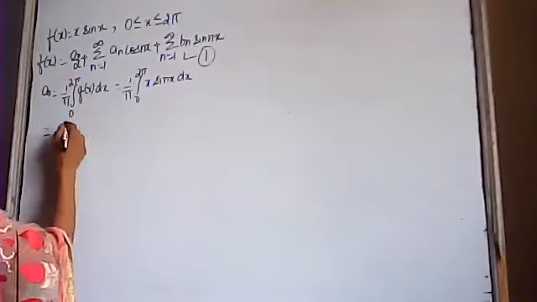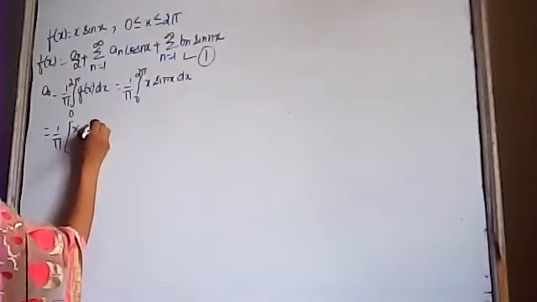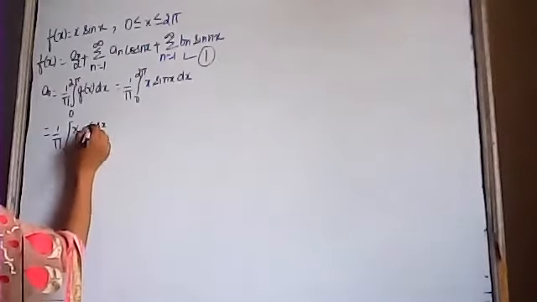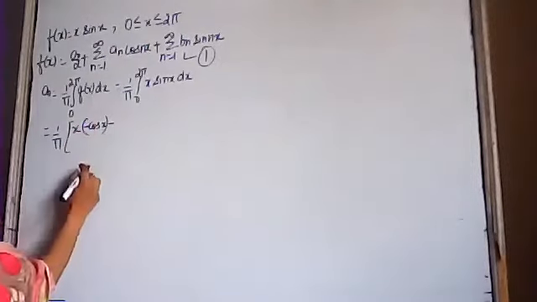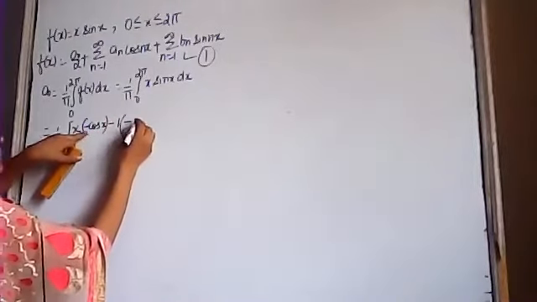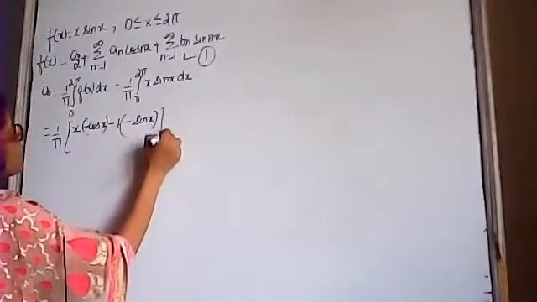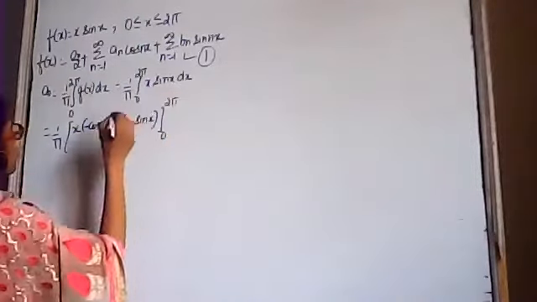You will get first function as it is, integration of second function is minus cos x, minus differentiation of x is 1, this minus sign as it is, integration of cos x is sin x, and limits of integration are from 0 to 2 pi.